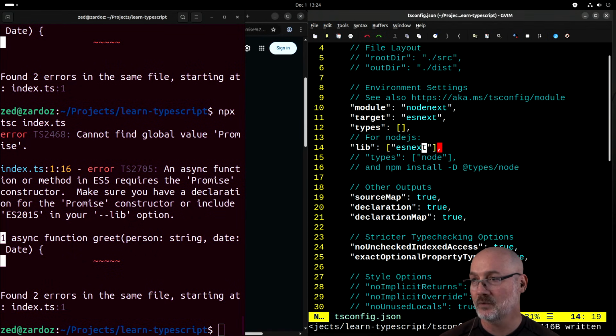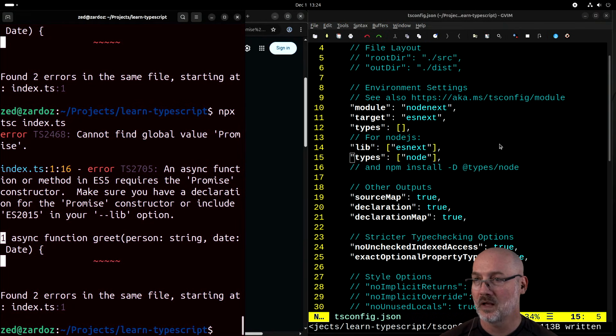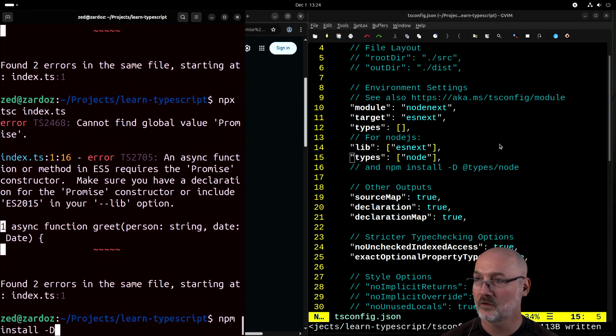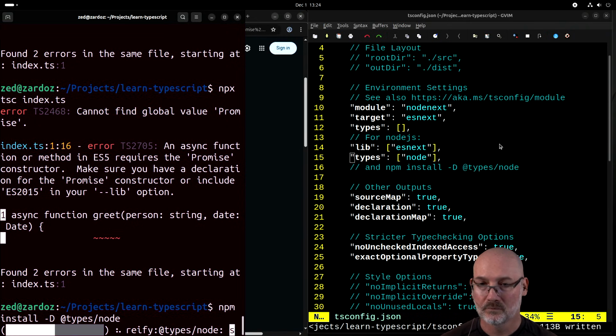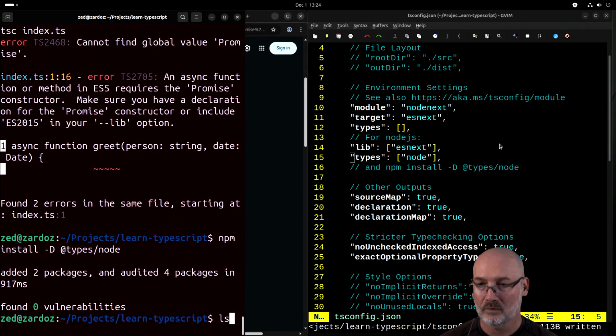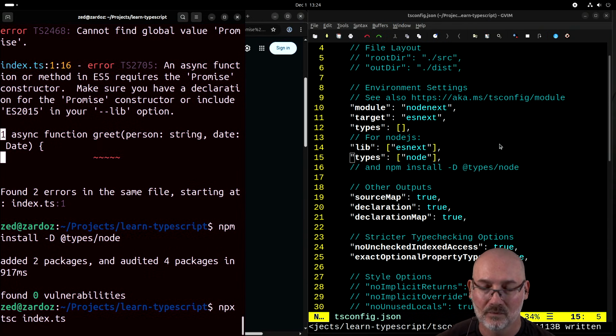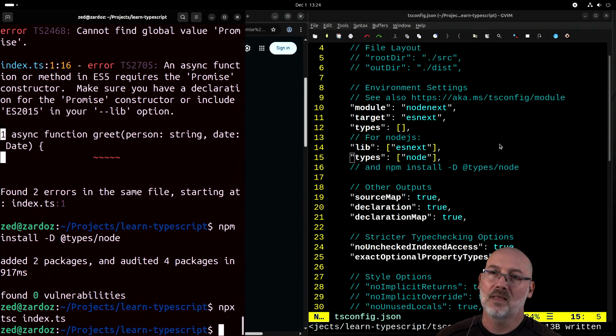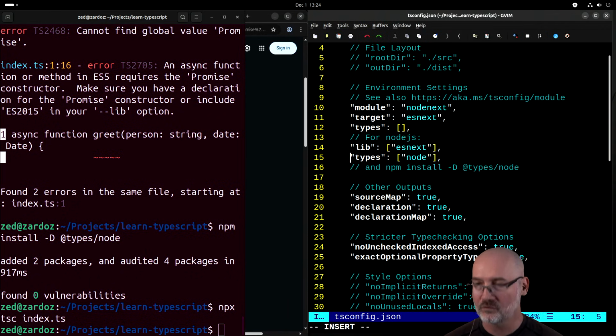It's clearly not doing ES next, and also I'm not sure why it's including this. Let's try types, and then npm install -D node. Okay, so then let's try and run it. That error message is trash. That's awful. Okay, so let's just confirm that's the fix.